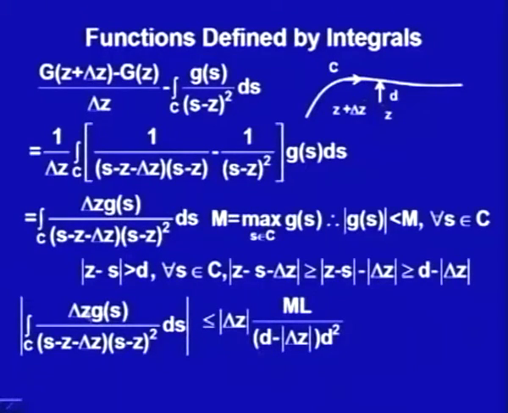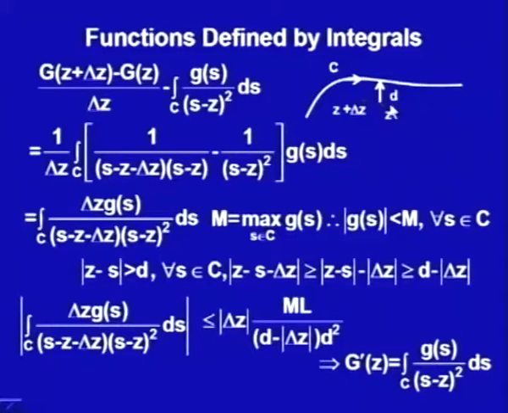This integral was nothing but the difference of these two things, so the absolute value of this difference can be made 0. In other words, from the definition of the derivative, g dash z, which is the limit of (g(z plus delta z) minus g(z)) upon delta z as delta z approaches 0, is the integral along the path C of g(s) upon (s minus z) squared ds.